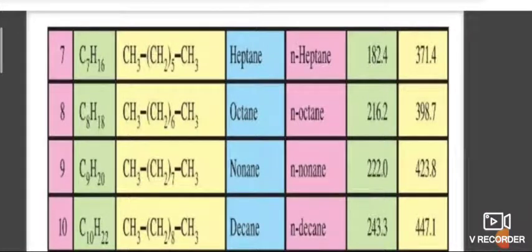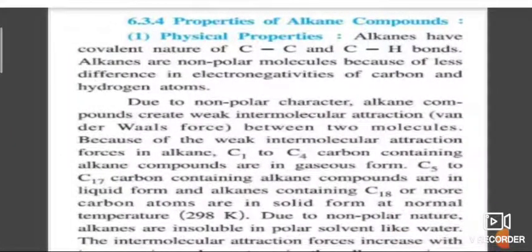Heptane has 7 carbon atoms. It is known as n-heptane. Octane, decane has 10 carbon atoms. Condensed formula and chemical formula are given. Next one, physical properties of alkane compounds. Already we have seen the chemical properties.